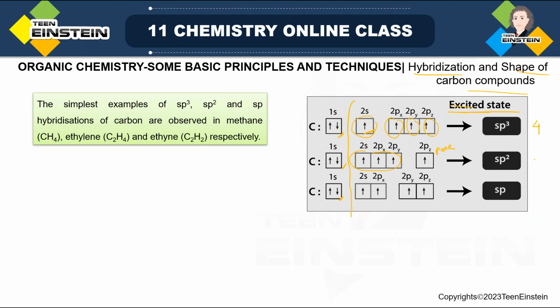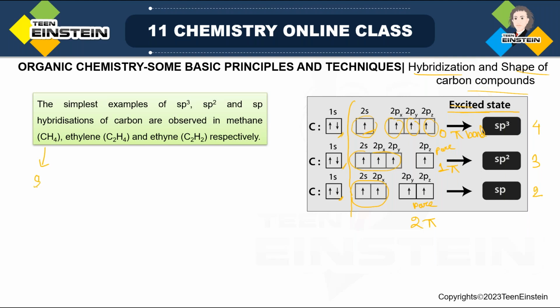We will get total 3 sp2, and for sp we will get total 2 sp. So this is the mixed up region, these two are pure. So in this case there will be 2 pi bonds, in this case there will be 1 pi bond, here 0 pi bond. Now the very good example and simple example for these 3 hybridization of carbon compounds is methane.